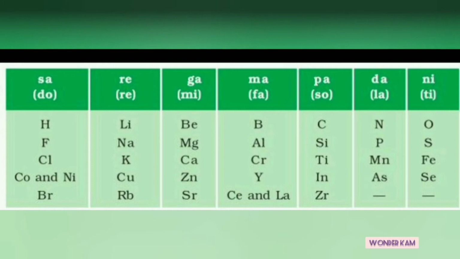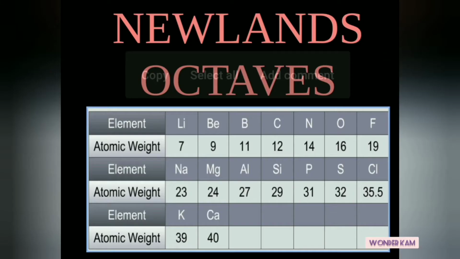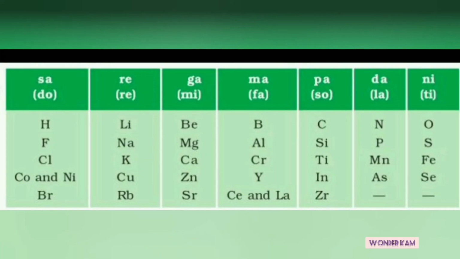However, there were some drawbacks in his concept. He assumed that only 56 elements existed in nature, and no more elements would be found in the future. Again, this law was applicable only up to calcium. He even adjusted a few elements in the same series.